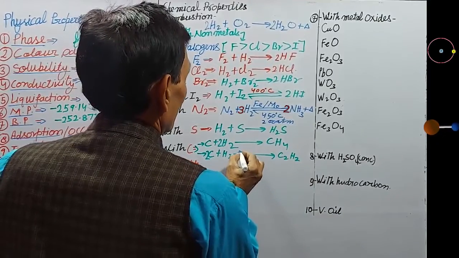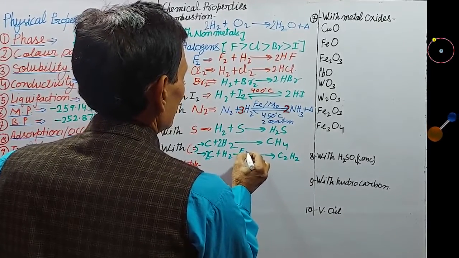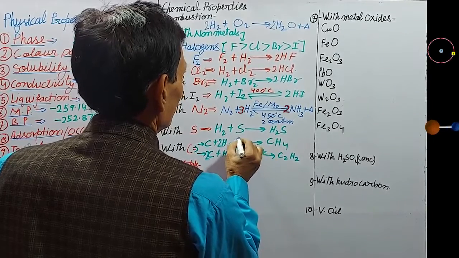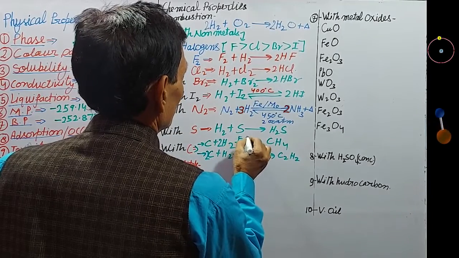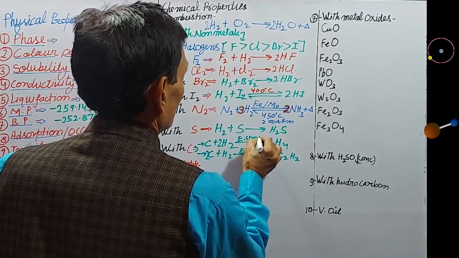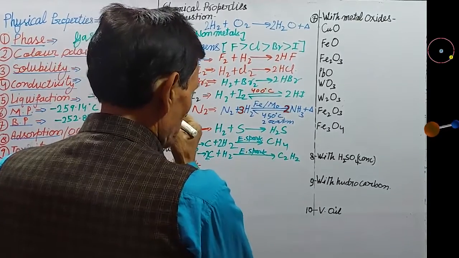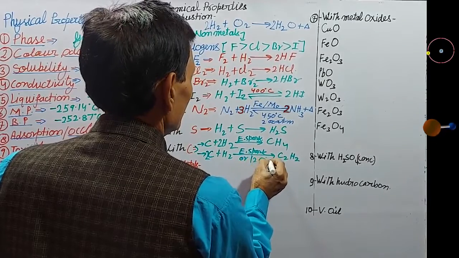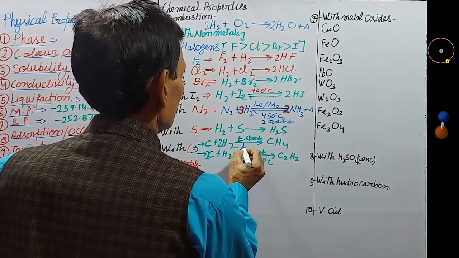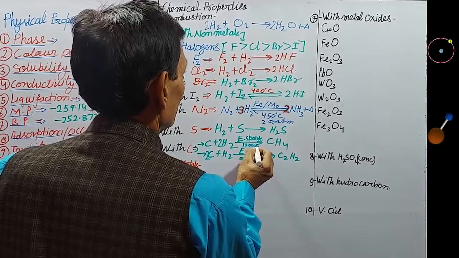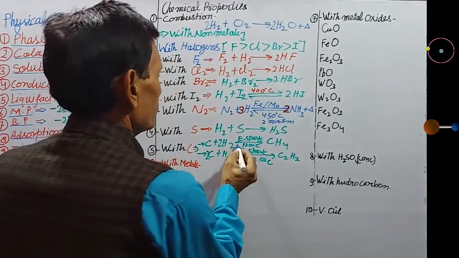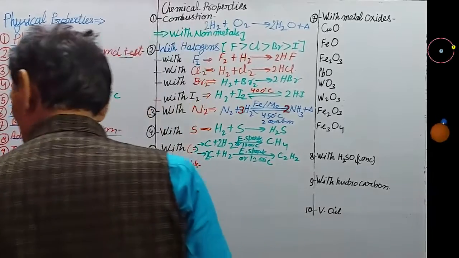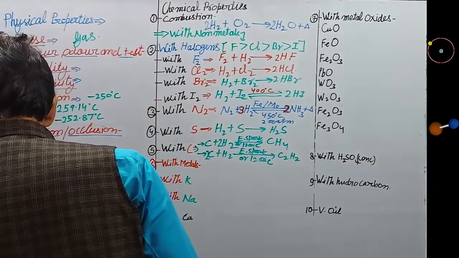But here on producing electric spark in hydrogen atmosphere, or you can say 1200 degrees centigrade temperature.